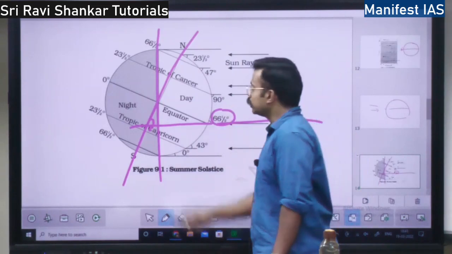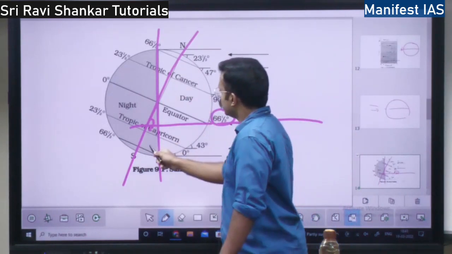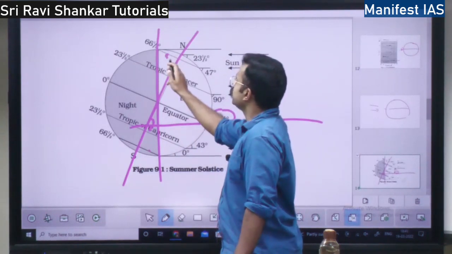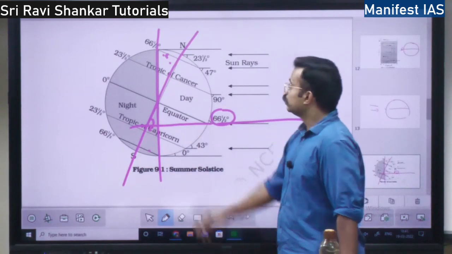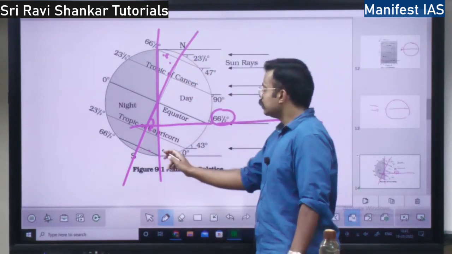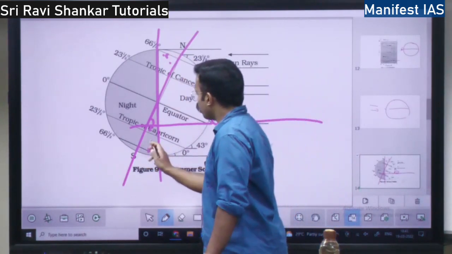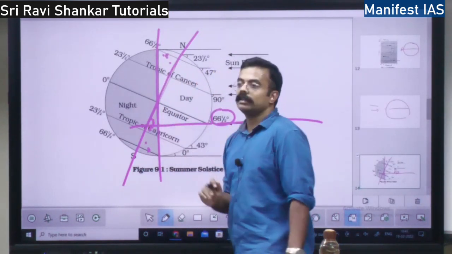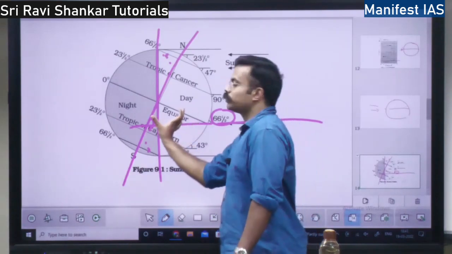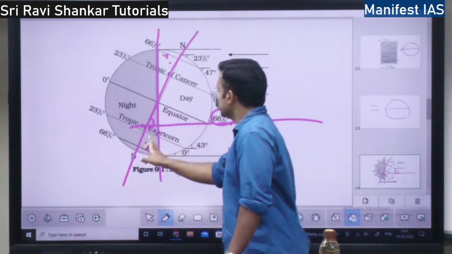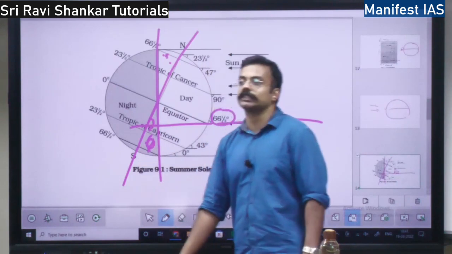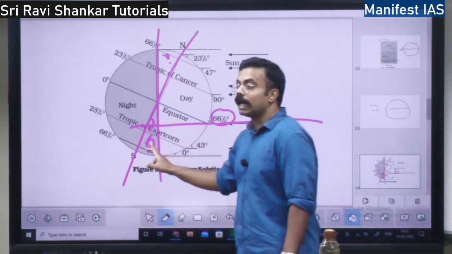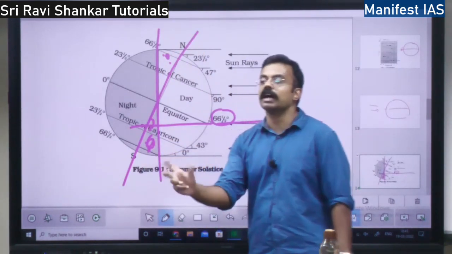Because of the rotation of the earth, see what happens? This part is not receiving sunlight at all. See, this part, the northern hemisphere, is receiving continuous sunlight, whereas here, half of the earth, or not half of the earth, this is during the daytime and this is during night time. So when the earth rotates, what happens? This position will not receive sunlight for 6 months. So this will have sunlight for 6 months, and this will be darkness for 6 months because of the tilt of